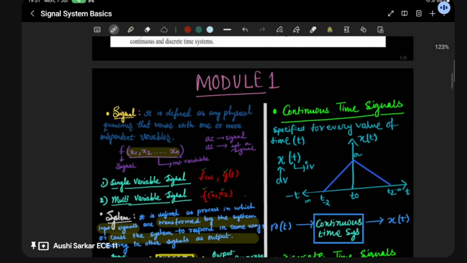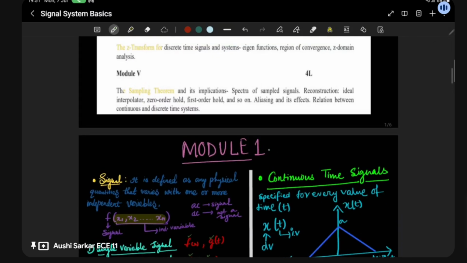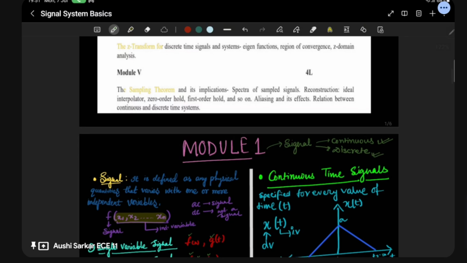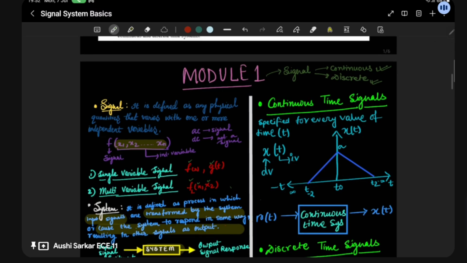So without wasting much time, let me move on to the basics of signals and systems. Here you can see signal and system. A signal can be of two types, continuous and discrete. Continuous can be a time-continuous signal or an amplitude-continuous signal, and the same with discrete. A continuous signal is basically called an analog signal, and a discrete signal is basically our digital signal, where a continuous curve is given for the continuous signal, and discrete has pulses at particular times.